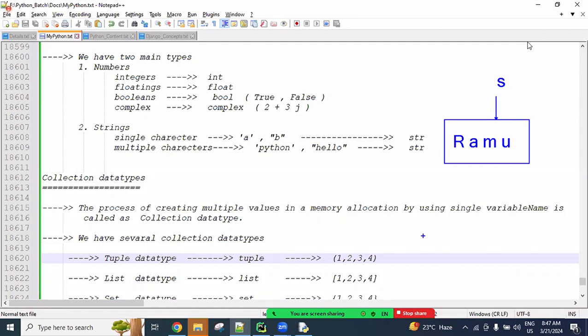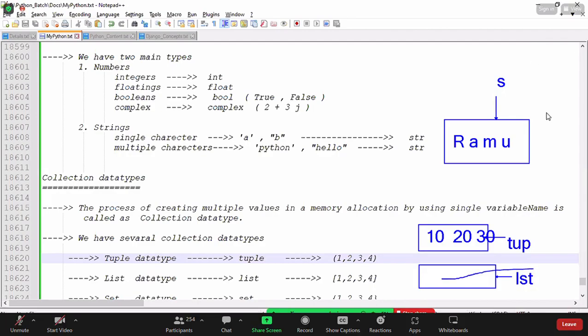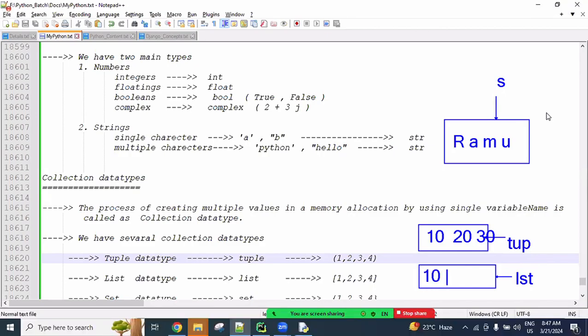And next, this is a tuple object, assumption. I'm using TUP, tuple object. So here you are storing 10, 20, 30, for example. And one more object called list object you are saving. LST means list. And now here 10, 20, 30 we saved.